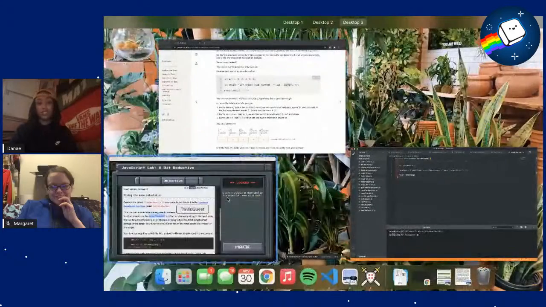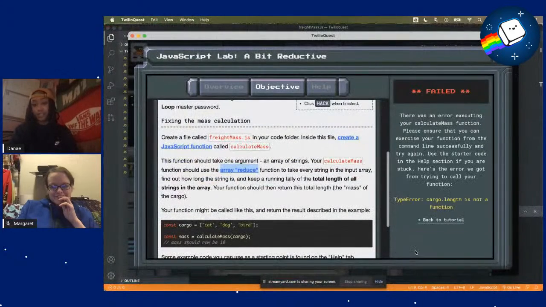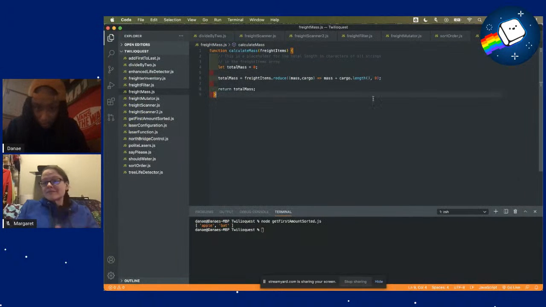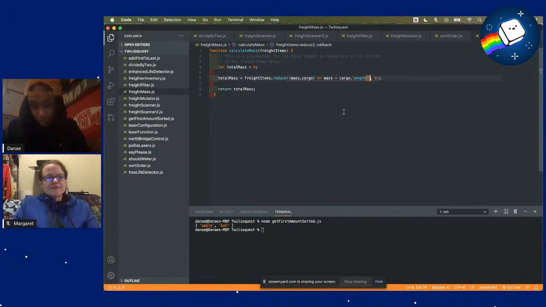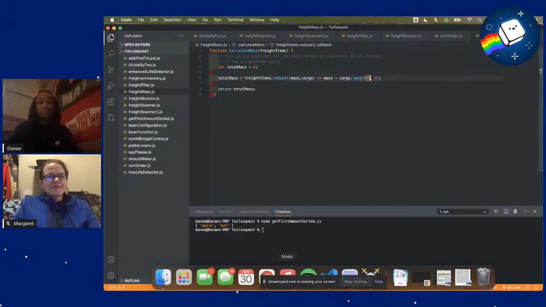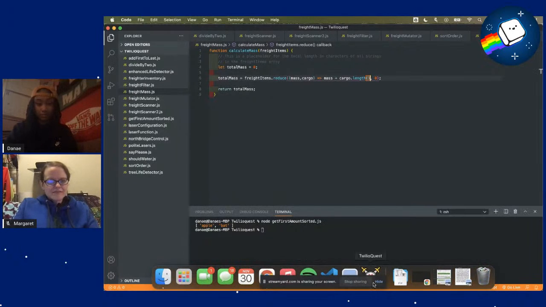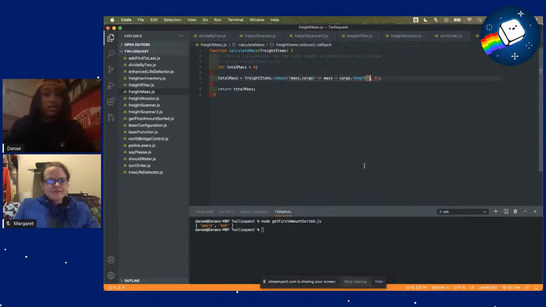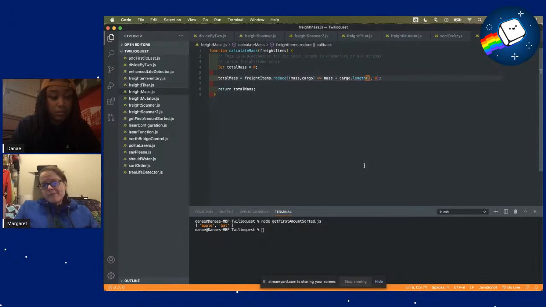That's a cool function. Let's see if I used it correctly. I didn't. Cargo length is not a function. Okay. Why did it turn blue? I don't believe that. Let's see. How do I get the length of a string in JavaScript? Let's check that out. Maybe it doesn't want parentheses after length.